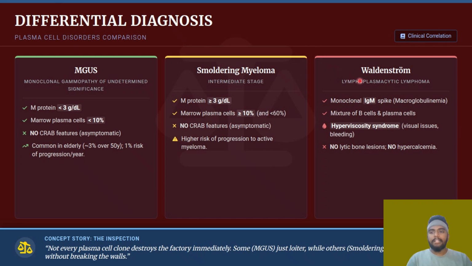we have the Waldenstrom, that is lymphoplasmacytic lymphoma, where you have the IgM spike, you will have macroglobulinemia. See, usually only one particular type of immunoglobulin is elevated in the case of multiple myeloma, which is going to be IgM, or it can be Ig.